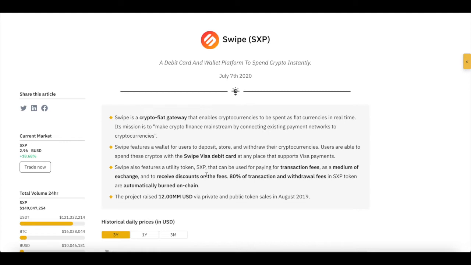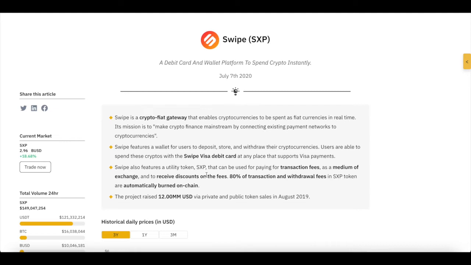Now, what's really nice is the utility token of Swipe. That's the SXP that can be used for paying for transaction fees, as a medium of exchange, and to receive discounts on the fees. 80% of transaction and withdrawal fees in Swipe's token are automatically burned on chain.